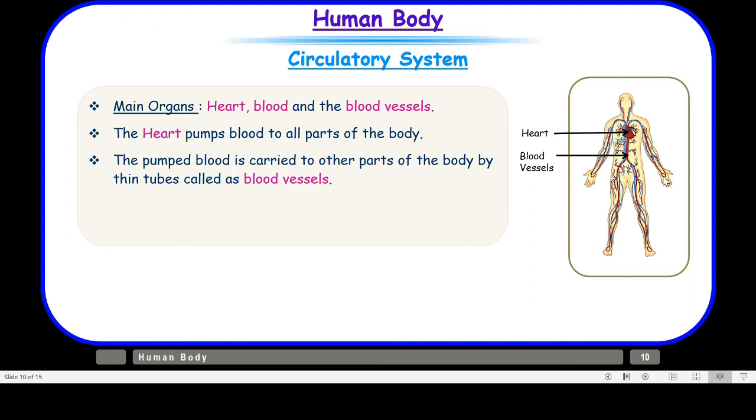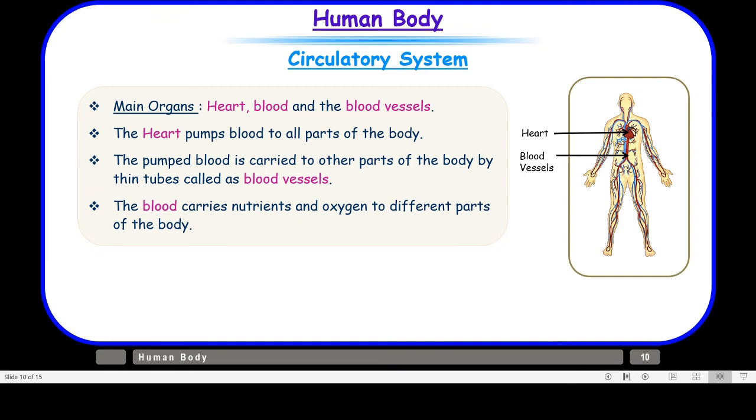As you can see here, this is the heart and these are the blood vessels which help in circulation of blood. Now, what is the blood carrying? The blood carries nutrients and oxygen to different parts of the body, so that each and every cell of your body gets nutrition as well as oxygen, because we know the cell is the smallest living unit in our body.